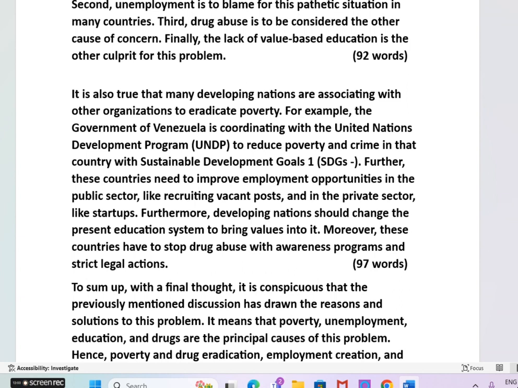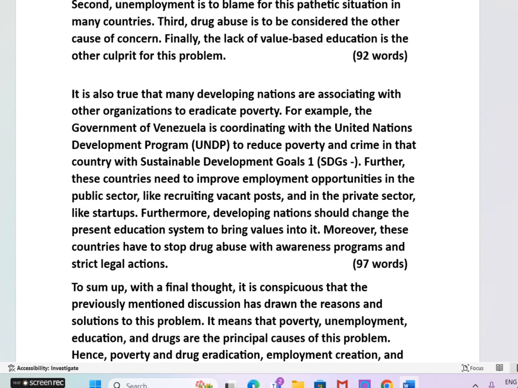But by studying questions and answers, by watching news on TV and by reading newspapers, you will be able to develop generating ideas. Okay, the first reason we have given, the first solution we have given here is eradication of poverty and how the developing countries like Venezuela are trying.